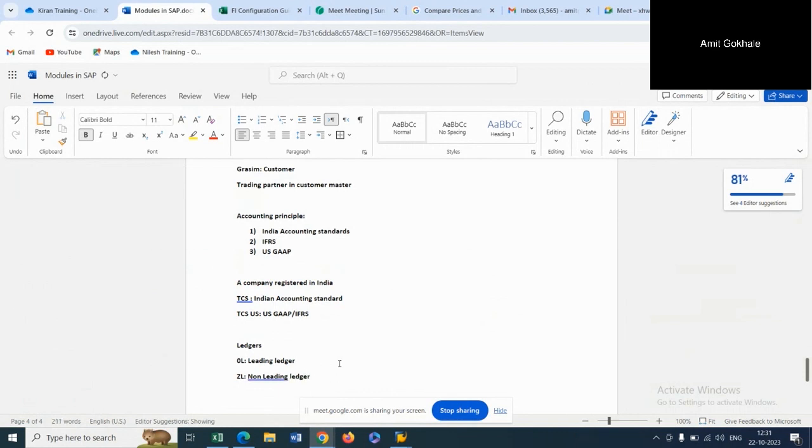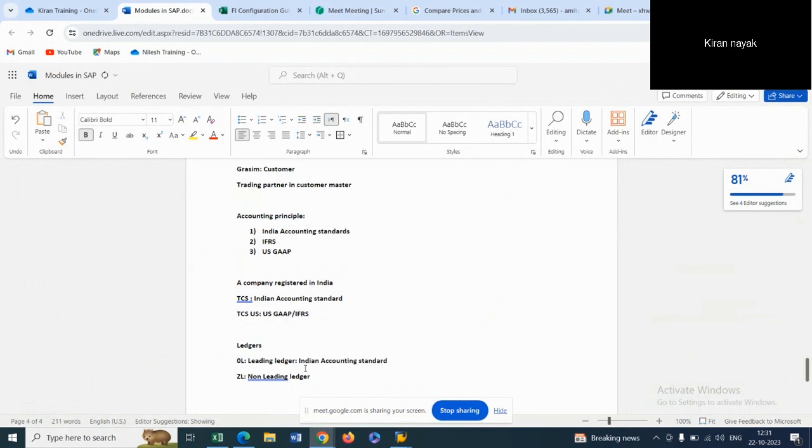How this ledger concept helps us is that, for example, for following the Indian accounting standards, TCS will record all the accounting entries as per the leading ledger. Here they can report all their treatment as per the Indian accounting standard.